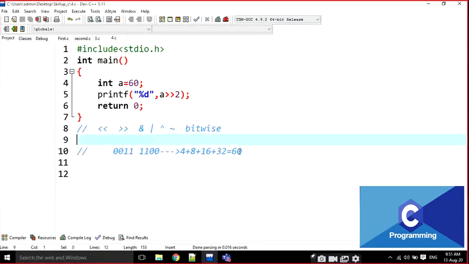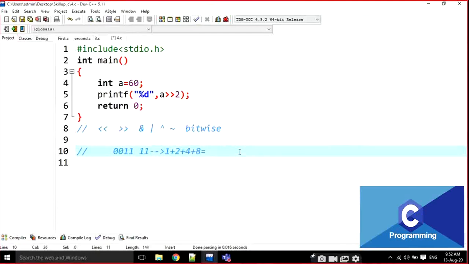Now, I am going to shift 2 bits right. 2 bits right means the last 2 bits are going to be deleted. Now, what is the output? 2 power 0 means 1. 2 power 1 means 2. 2 power 2 is 4 plus 8.